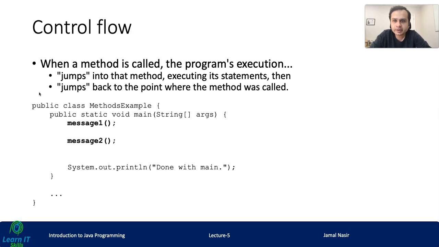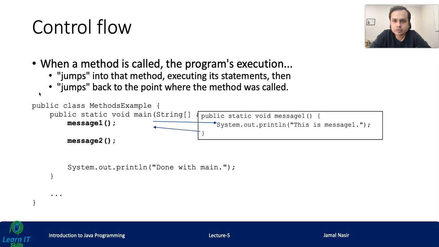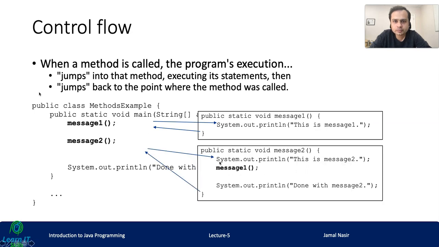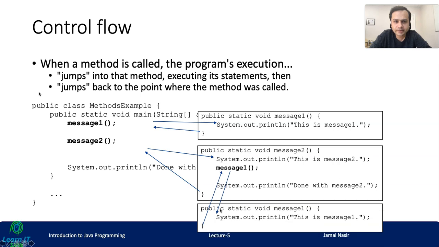So like in this example, we have message 1 and message 2. So code will go to message 1, it will execute all the statements here, and then from here it will go back to here, and then it will go to message 2. In message 2, the first line will be executed, then there is a call to message 1, right? So it will call message 1 again, it will print, then control would be here, and then it will print done with message 2, then control will go here, and then it will print done with main.